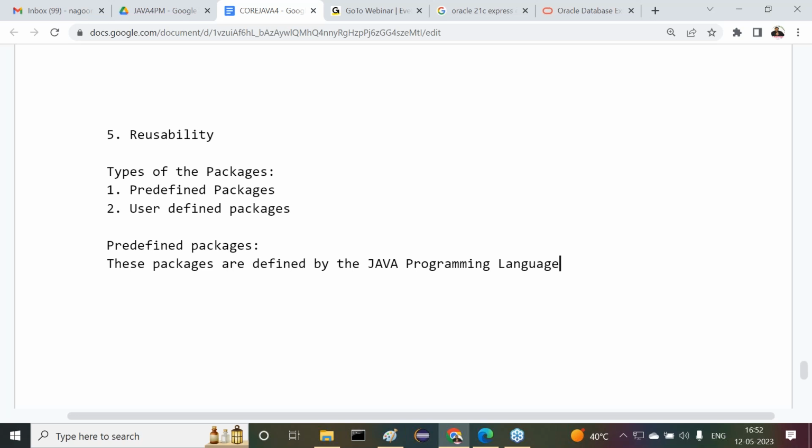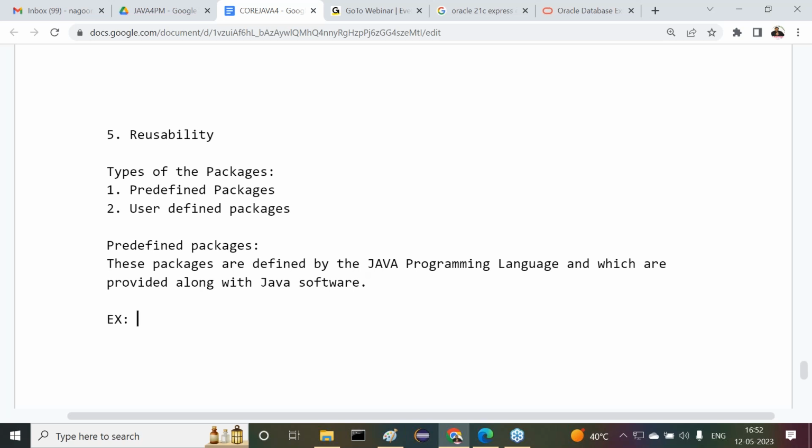These packages are defined by the Java programming language and are provided along with the Java software. If we install Java software, automatically predefined packages are coming. Sir, got it or not? When we install Java software, automatically all the predefined packages are coming into our system. So this is about what the predefined packages are.